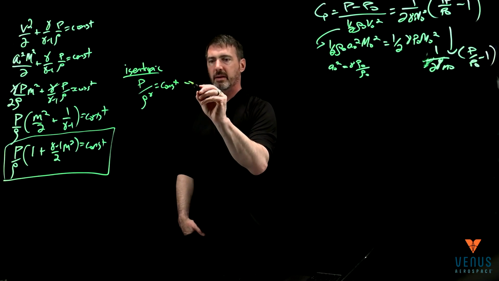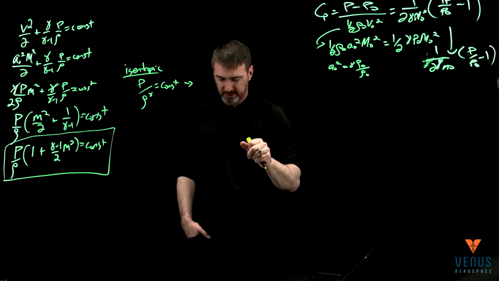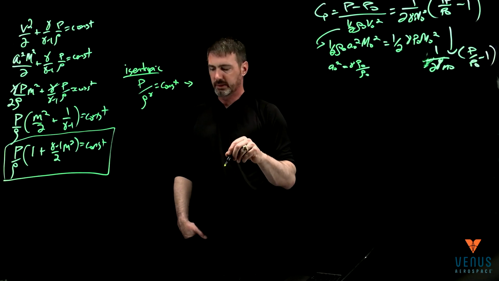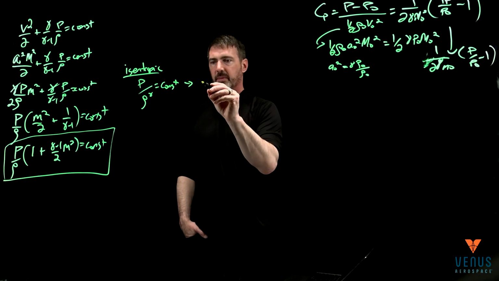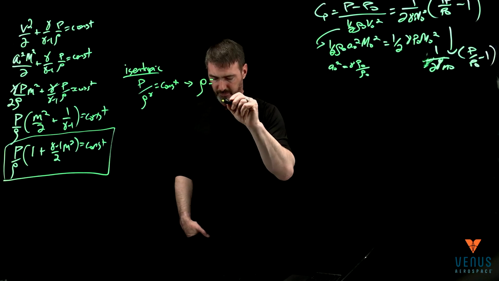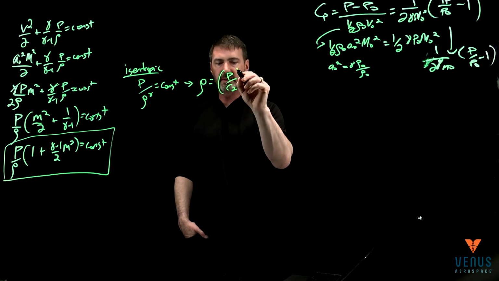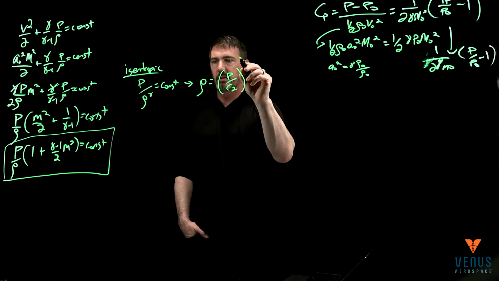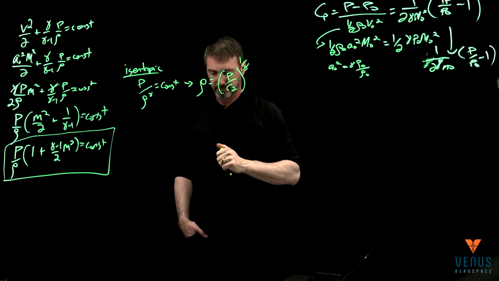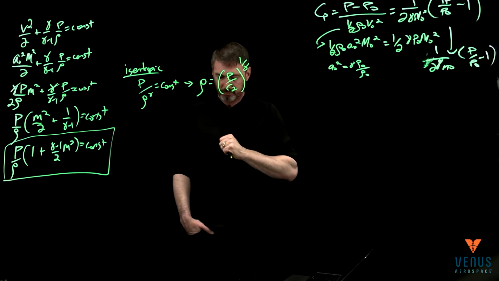Then again, if I call this constant C1, or actually I'm going to call it C2, that will give me rho is equal to P over whatever that constant is, to the 1 over gamma. Okay?